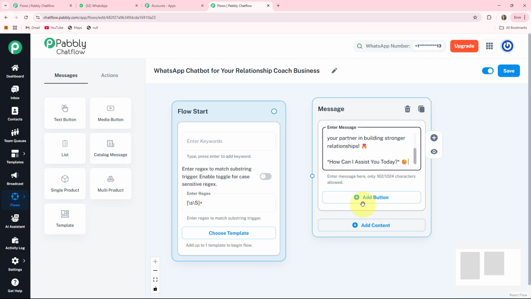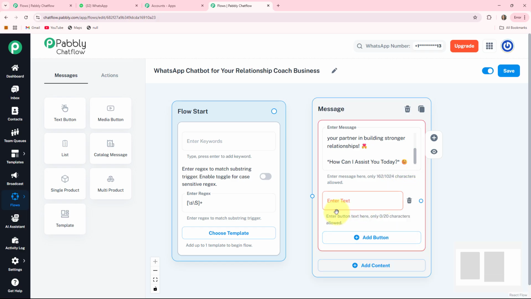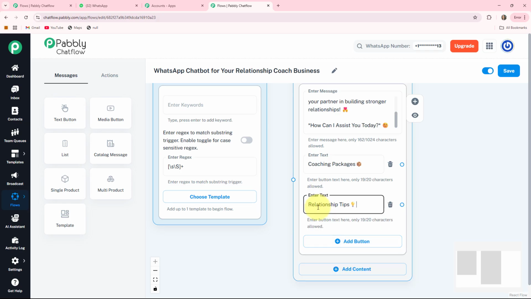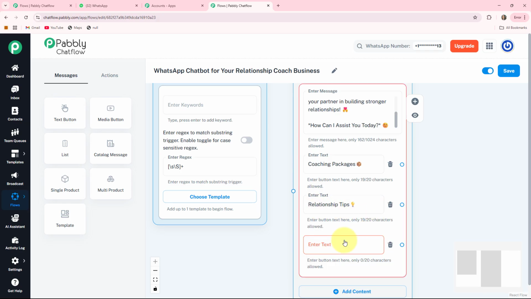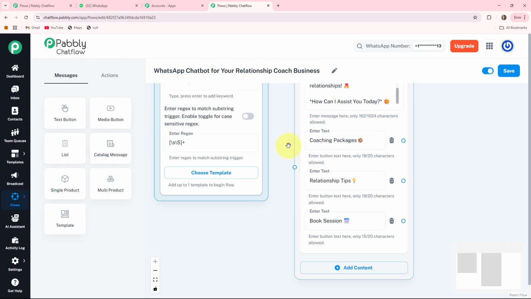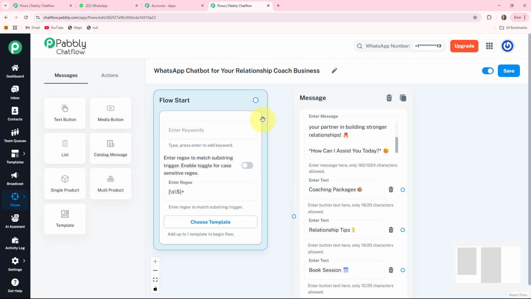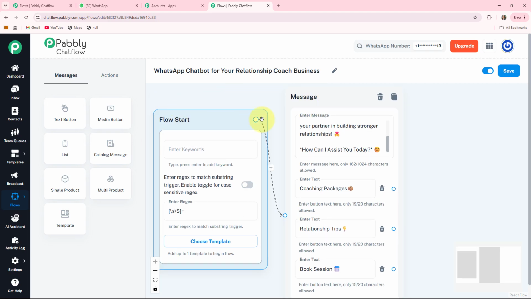For this, I am clicking on this plus add button. It will provide me one enter text box where I can write my first button as coaching packages. The second button I'll write as relationship tips. And the third button I'll write as book session. Here I write it. Now I'll connect the starting point of my flow to the welcome message I wrote for my clients. By clicking on this circle, drag a line and connect this line to this circle. Here our flow starting point is connected to our message.